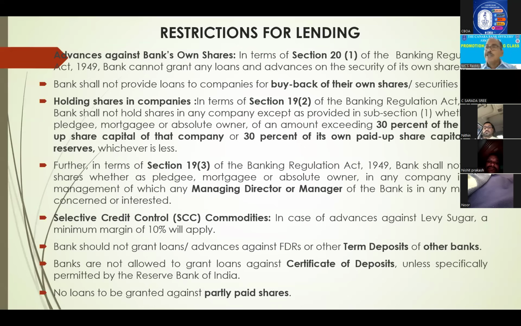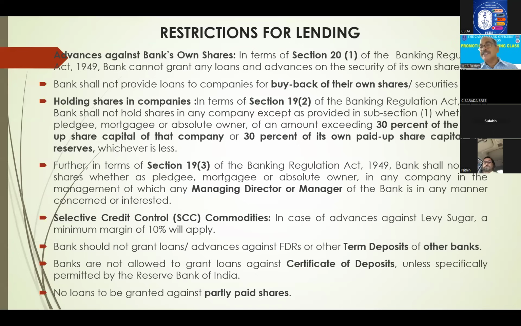So don't finance liberally against those essential commodities. If they want to keep in godowns, they have to pay their own money, not borrowed money. If they have money, otherwise they can't. This is called selective credit control, some restrictions on essential commodities.